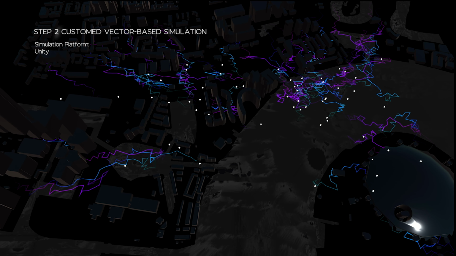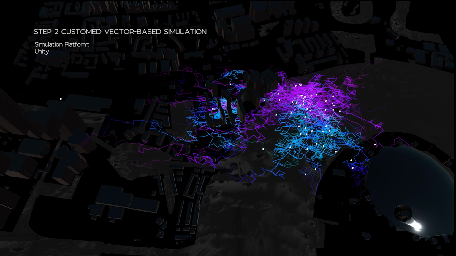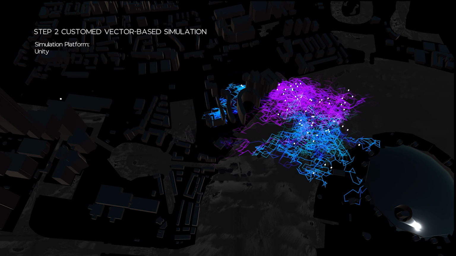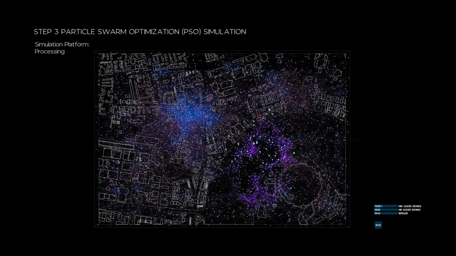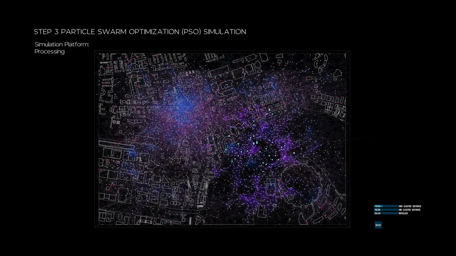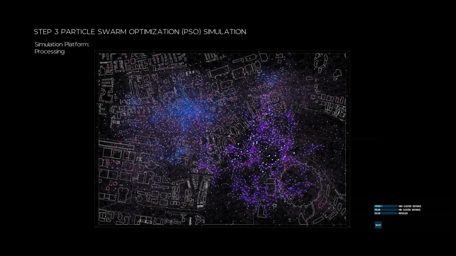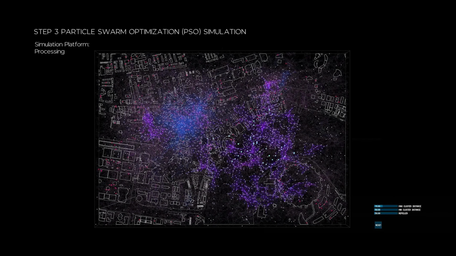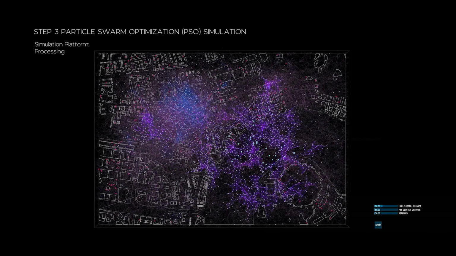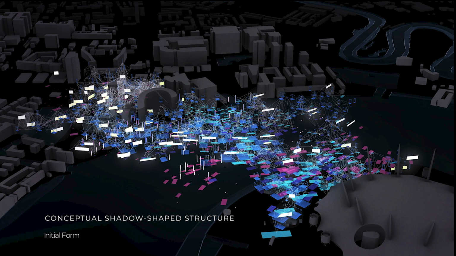A custom vector-based algorithm is the second step, purposed for the agents to move affected by vectors, deviating them from the light to dark zones to determine the destinations. The third step is the particle swarm optimization simulation. The swarm simulation is set to seek the shadow-dominated conjunctions, picturing it as the gesture of seeking shadow inspired by the movement of pedestrians. The point clouds generated from simulations lay the foundation for design.